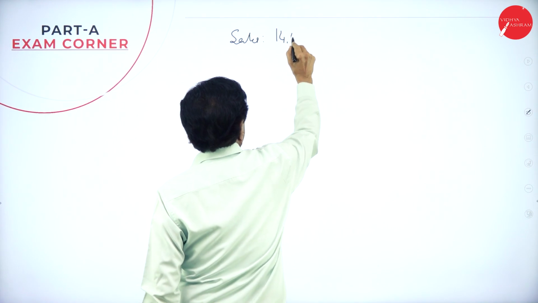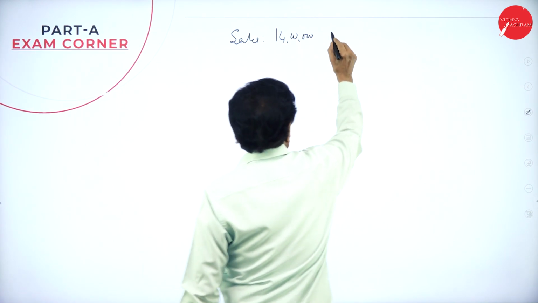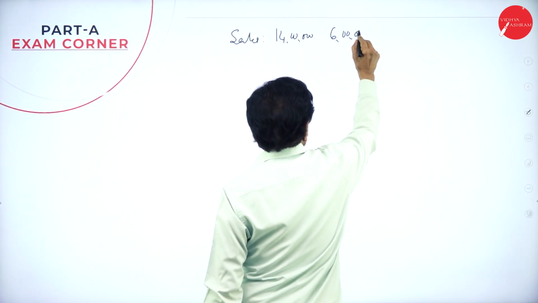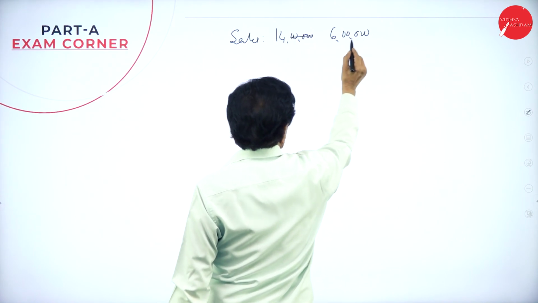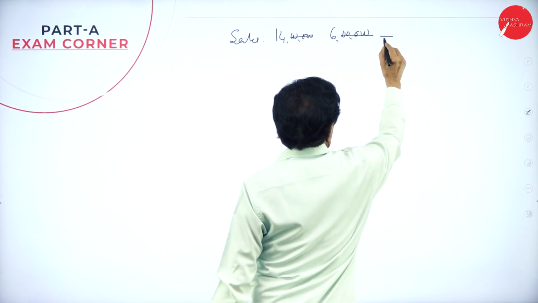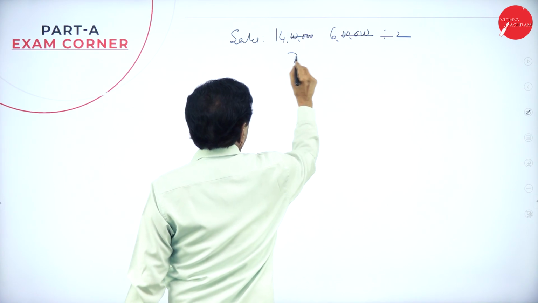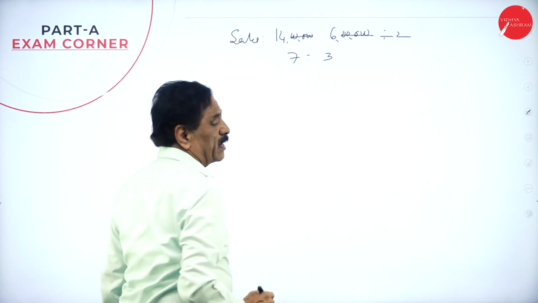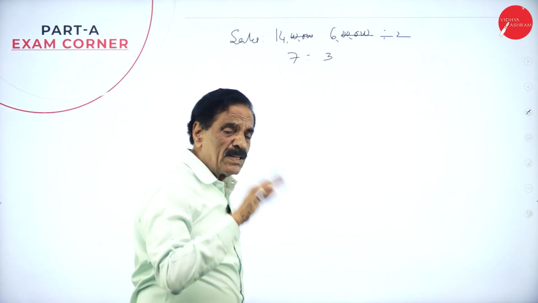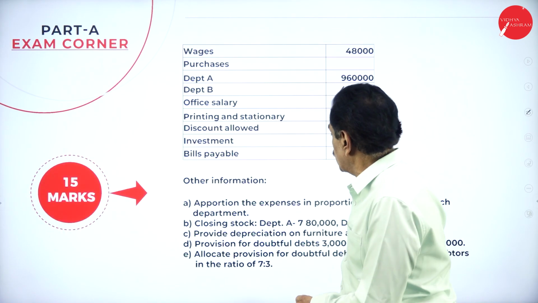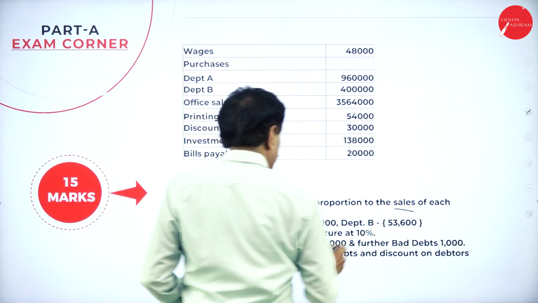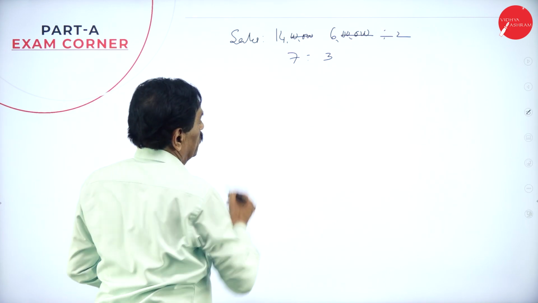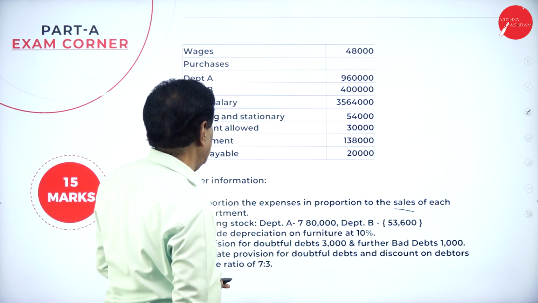If you cancel these two, divided by 2, 7 and 3. So they are in the ratio of 7:3. All the expenditure, the problem says apportion expenses in proportion to the sales of each department. So they should be apportioned in the ratio of 7:3.